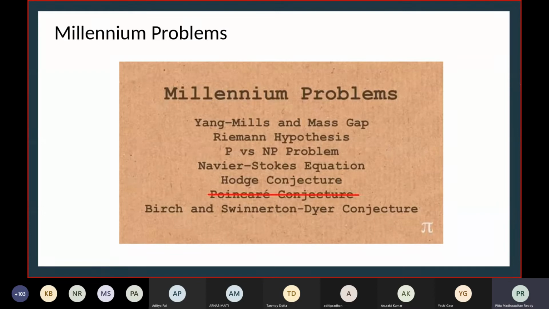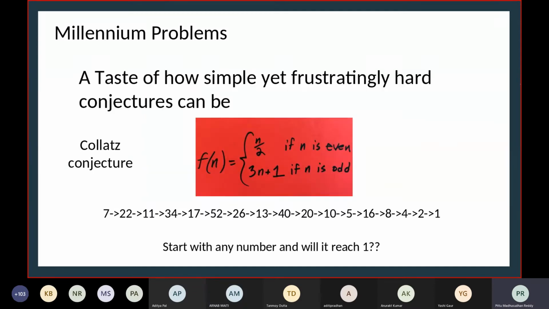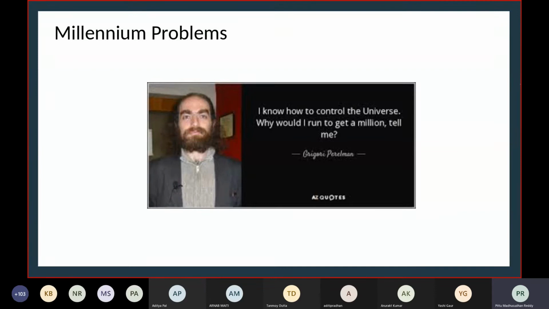Out of all this, the Poincare conjecture is solved by Perelman, and this guy is a very crazy guy. He rejected the 1 million. He just ran away from this achievement. He became antisocial. He rejected the Fields Medal. He rejected the 1 million. He just threw it away. Like he didn't care at all. Crazy guy. And he's the only one who solved any problem at all.